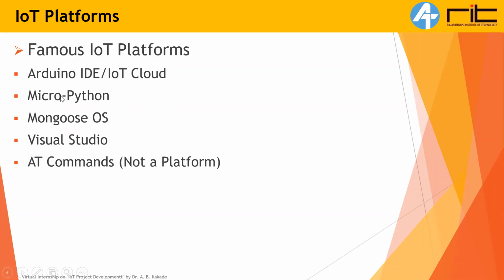Second one is MicroPython. Using MicroPython, you can also program the ESP8266. The IDE for that is on their official site, Espressif. The third is Mongoose OS. You can use Mongoose OS when your application is very high end, meaning a lot of functionalities are involved.